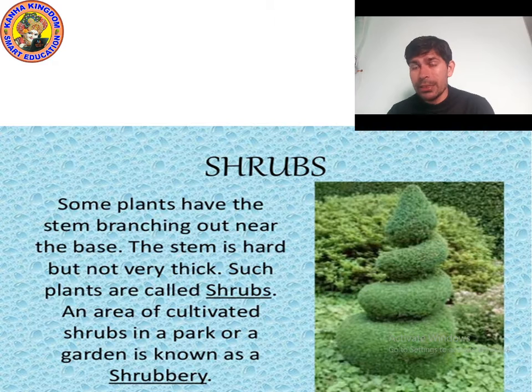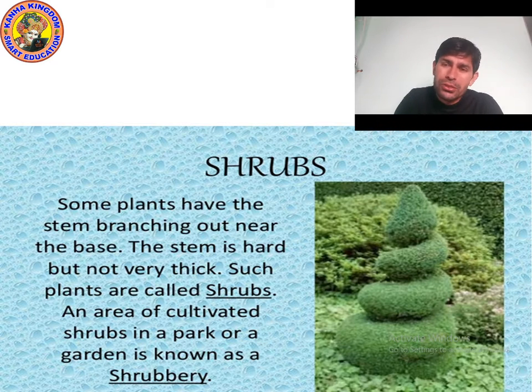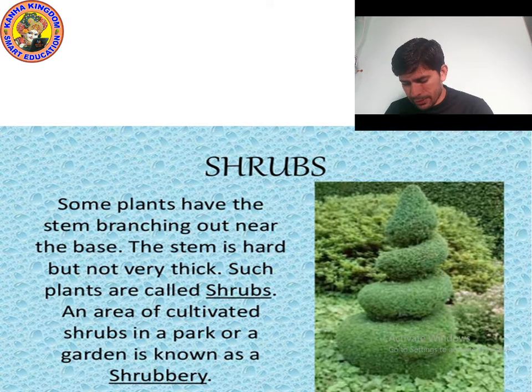Shrubs are plants which are used for ornamental purposes. Most shrubs are ornamental plants. They are used in gardens, like roses and different kinds of flowers.